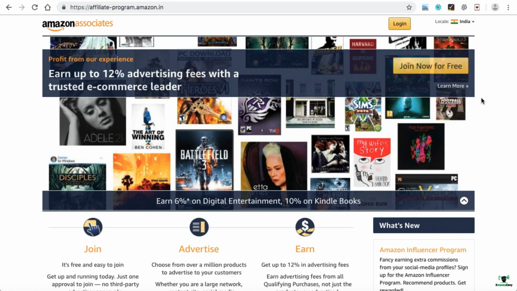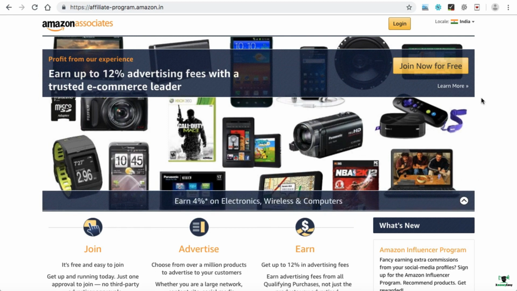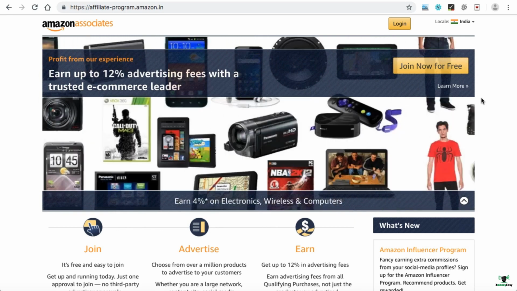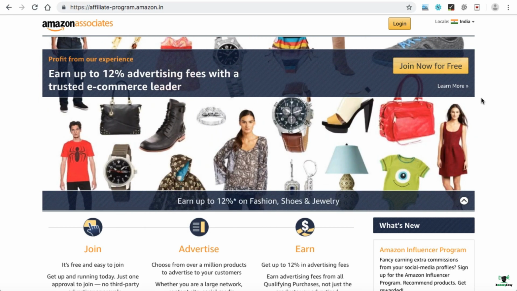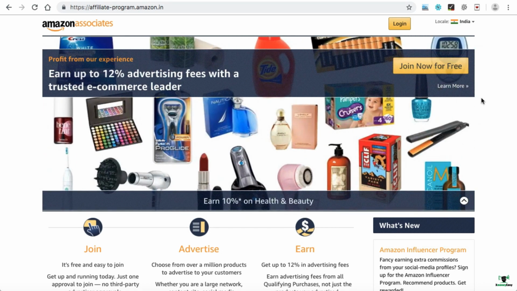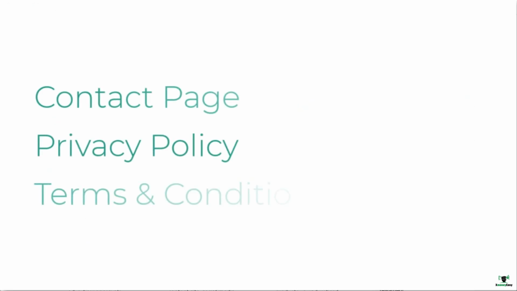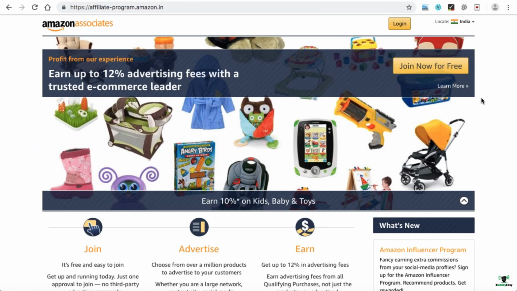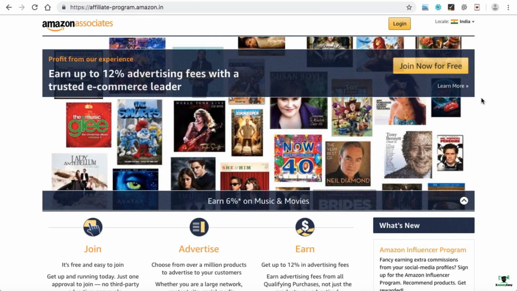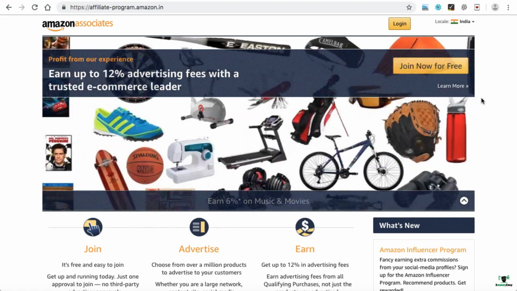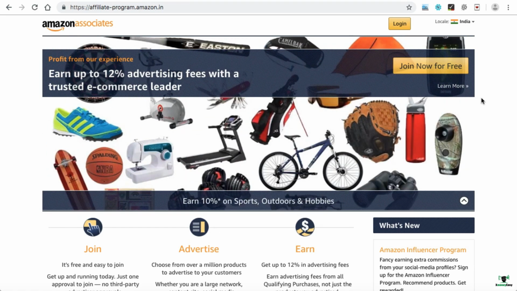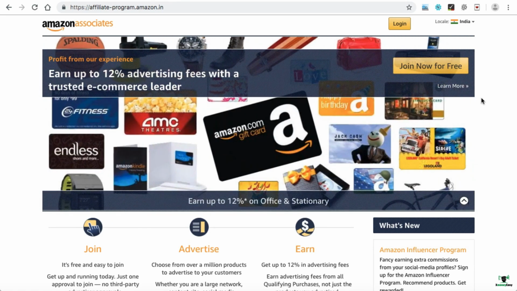The Amazon affiliate website is almost ready. Now, there are a few things we need to do before applying to the Amazon Associates program, like creating some mandatory pages: privacy policy, terms and conditions, and contact page. Here I am guiding you on how to create the contact page, and after learning the contact page creation, you can create the content for the privacy policy and terms and conditions pages.